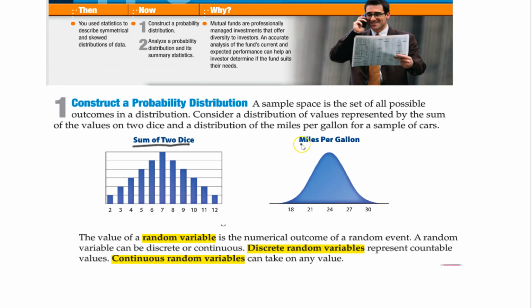Over here is miles per gallon. So they took a survey of cars, and on average, most cars got 24, some of them got 18, some got even less than that, some got 30, some got even more than that. Now, if you notice though, these are very different.